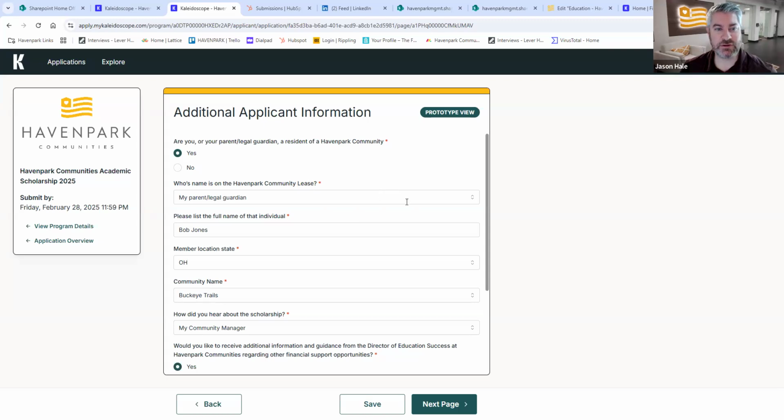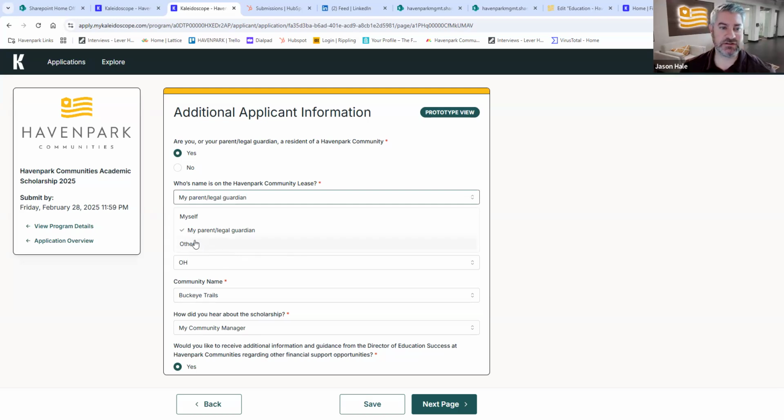So it'd say, who is the name on the Haven Park community lease? If it's your parent that you're living with, most likely, or your legal guardian, you put your parent's name on here. If it's you, if you're an adult living in the community, then you would just say myself. Or if it's something other, an additional situation, you could put that on there. Please list the full name of the individual that is the primary person on the lease. And certainly we do check that information as well.